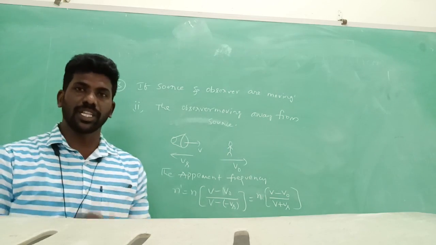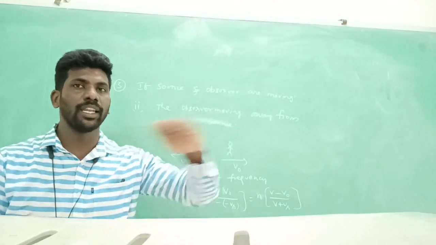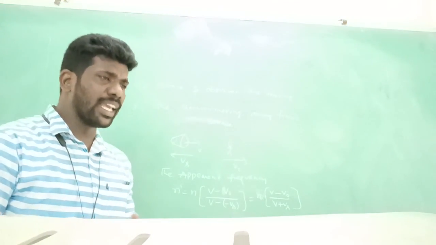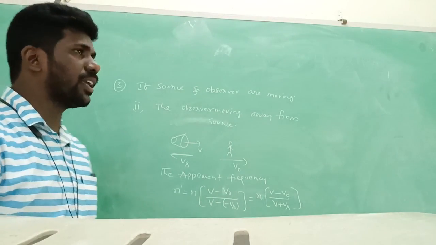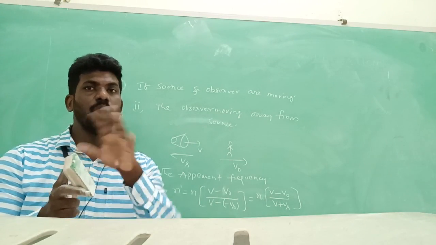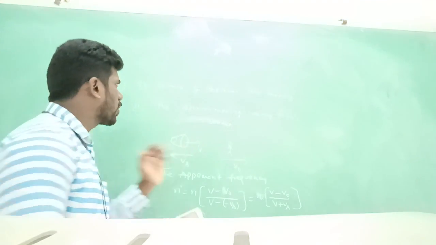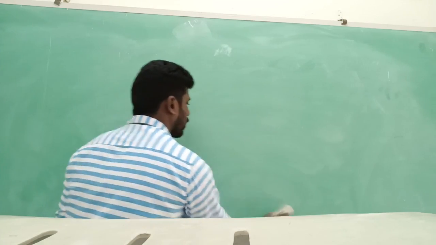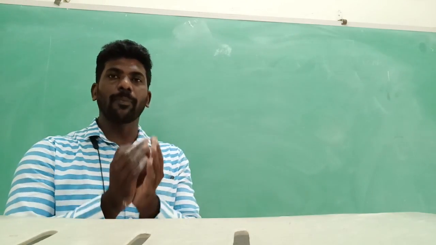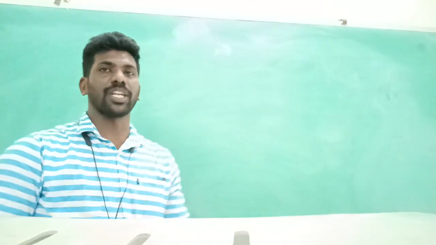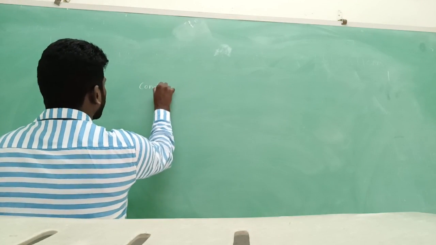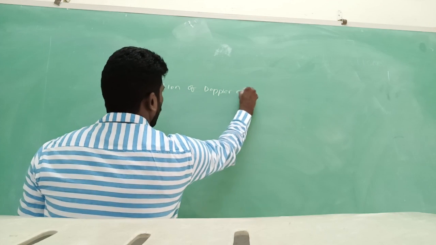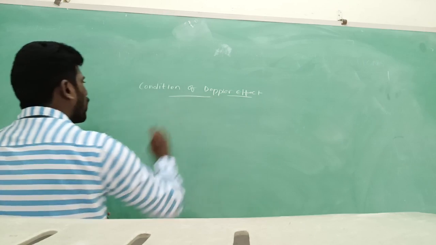These are the conditions if the source and observer are along the same straight line. See, up to here, complete the source and the observer moving. Coming to the basic formula, the Doppler effect will be applicable for some conditions. Conditions of the Doppler effect. What are the conditions?